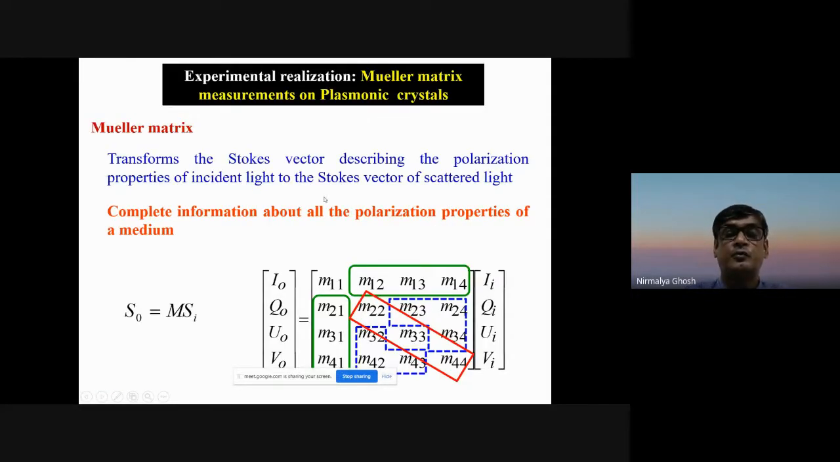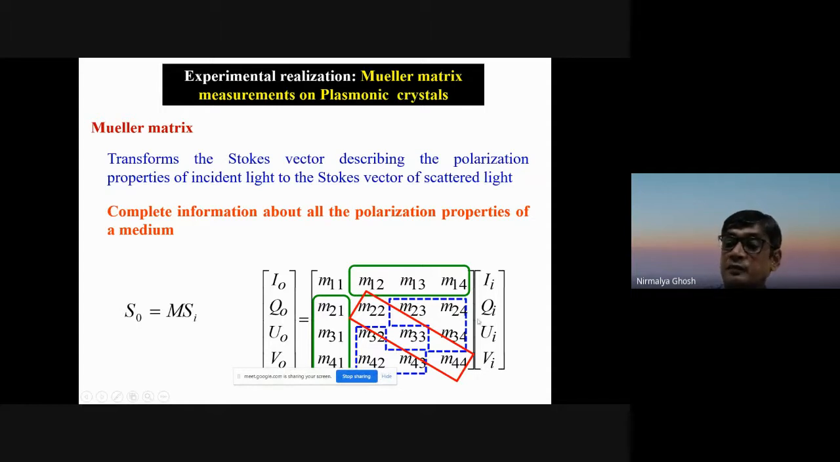Now, how do we experimentally realize this concept of weak measurement? For that, we use something called Mueller matrix measurements. The Mueller matrix transforms the Stokes vector describing the polarization properties of incident light to the Stokes vector of scattered light. It contains complete information about the polarization properties of the medium.